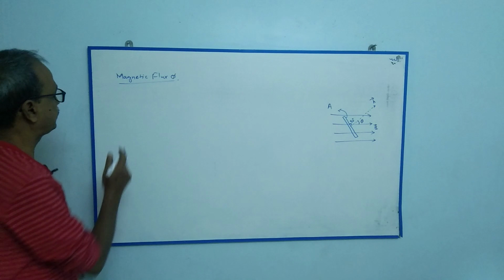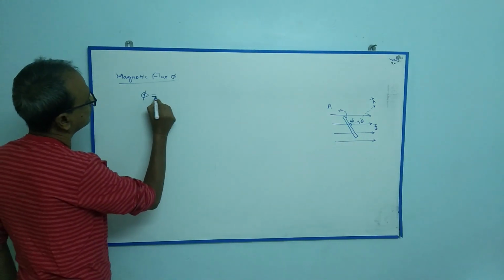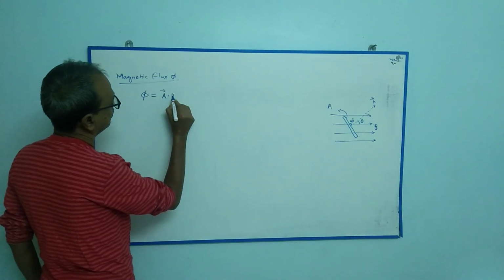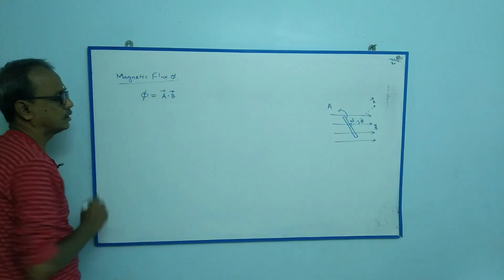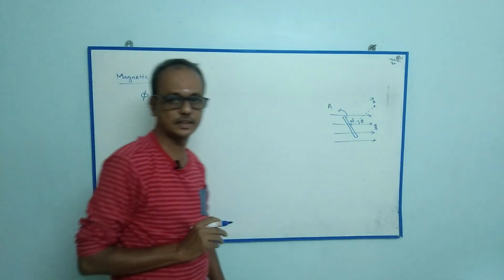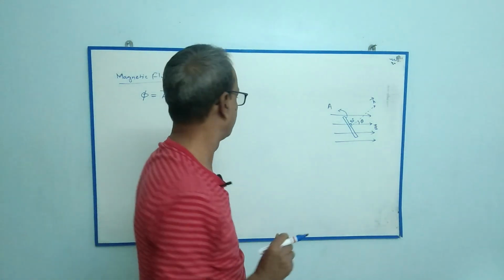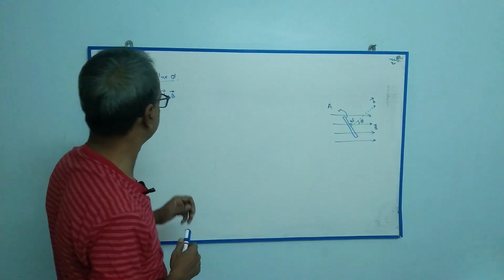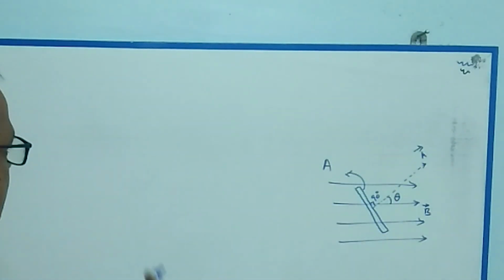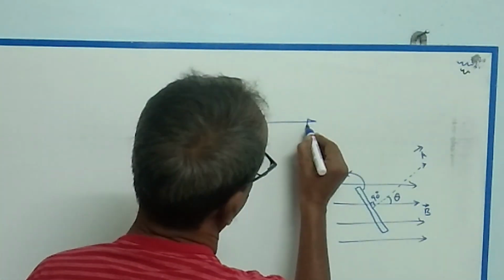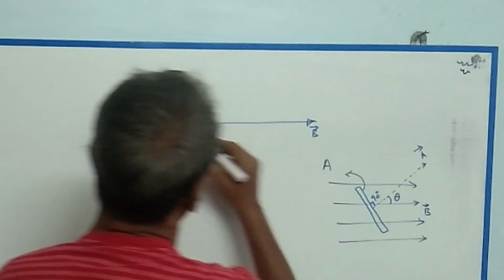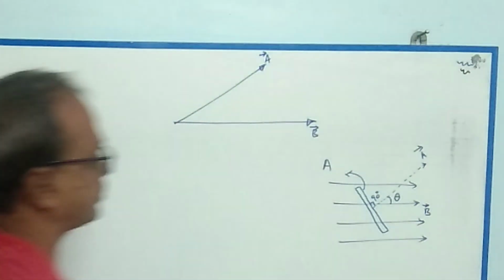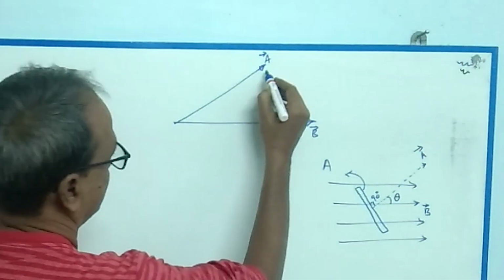Then flux phi is equal to the dot product of area vector A and B vector, that is, the magnetic field. What is the dot product?